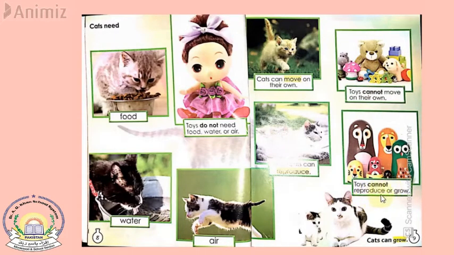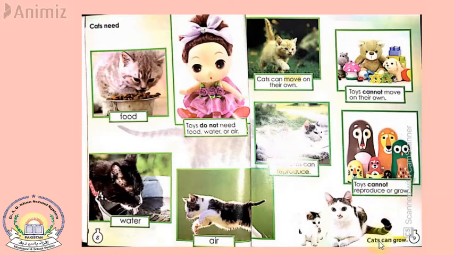And toys cannot reproduce or grow. So if you brought a car from a shop, which is a toy, will the car start making more cars out of it? No, because it's a non-living thing. Non-living things cannot reproduce. So if your brother or sister, or your parents or any friend gives you a gift, a car or a doll or a small truck or a teddy bear, or any toy, it will just be one toy that you got. It will not make more toys out of it because it cannot reproduce on its own.